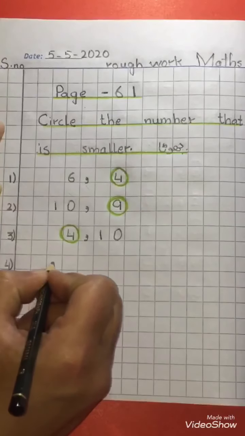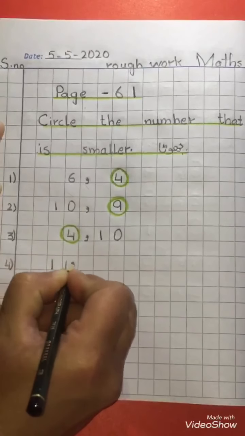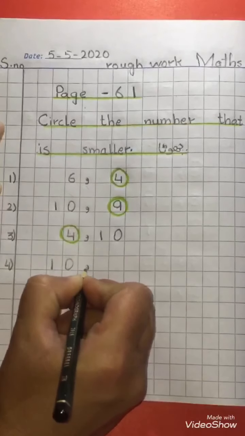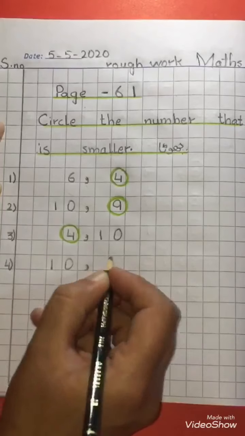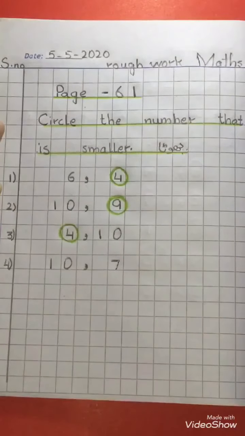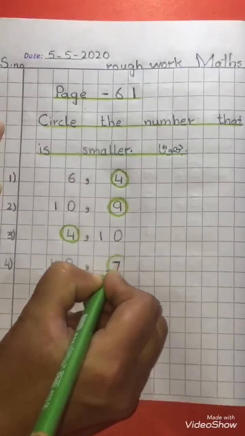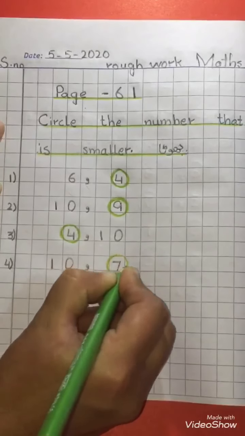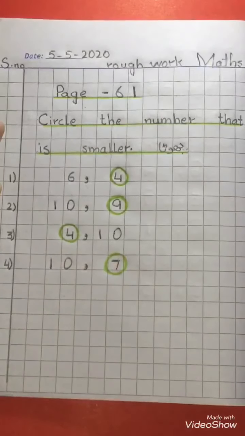Leave 2 blocks from the side and write number 10, comma. After comma, leave 1 block and write number 7. Students, in number 10 and 7, which one is the smaller number? 10 और 7 में कौन सा smaller number है? 7 is the smaller number. So we will encircle number 7 with the help of color like this.